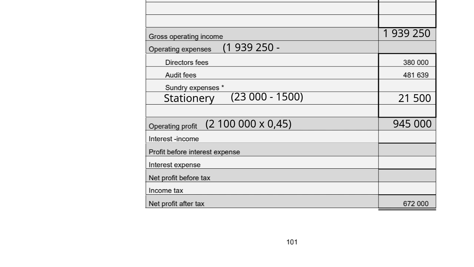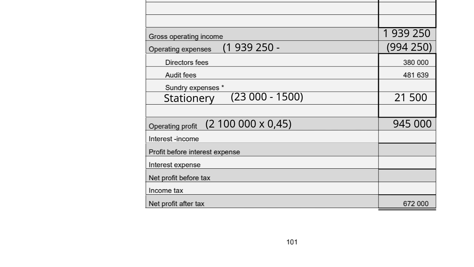So then to calculate your operating expenses, we're going to work backwards. We're going to take the gross operating income of 1,939,250 and we're going to minus the operating profit of 945,000. And that's going to give us an answer of 994,250 in brackets because it's an expense.